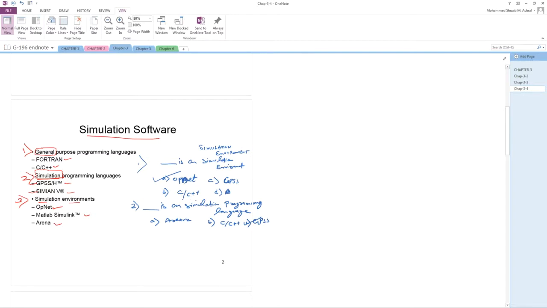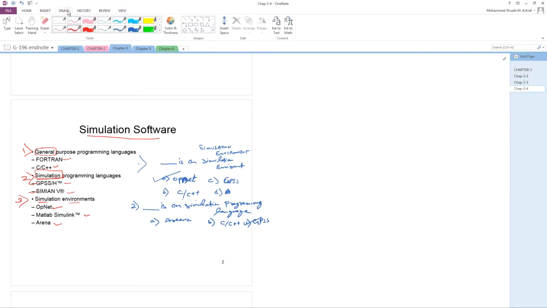So maybe a question will ask you to write the general purpose programming languages, then you will write Fortran and C, C++. Next, maybe the question is, what are the simulation programming languages? So you will write GPSS and Simscript. Next, maybe the question asks for the simulation environment. So you will write OpenNet, MATLAB Simulink, and Arena.